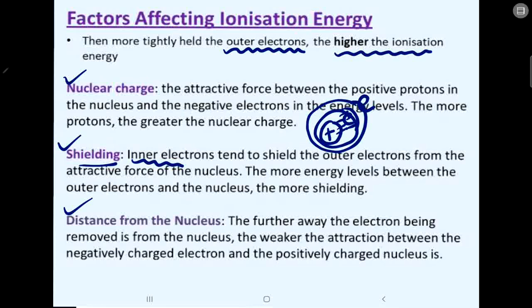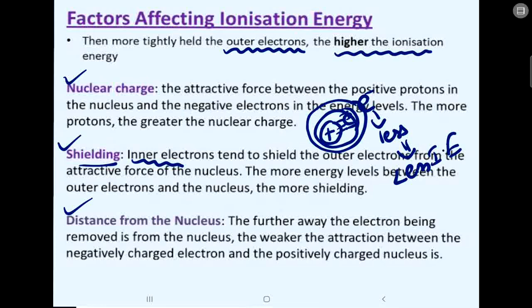So what happens is, when the shielding effect is more, they protect the outer electron more, that is, the nuclear charge exerted on the outer electron will be less. When there is less nuclear charge exerted on the outer electron, less ionization energy is enough to remove that electron.